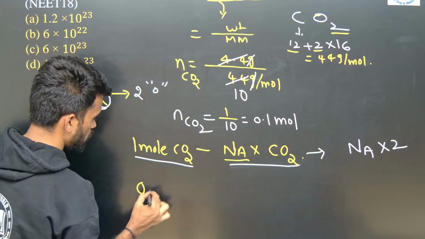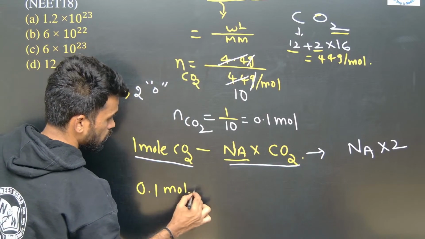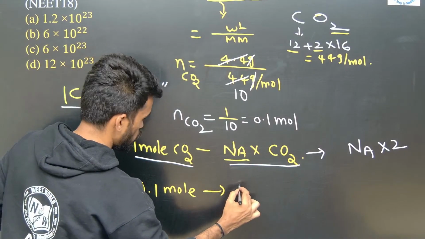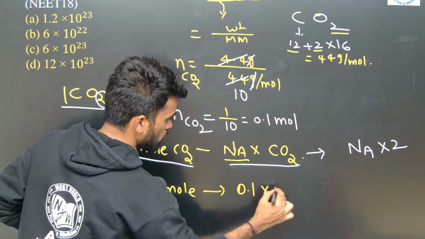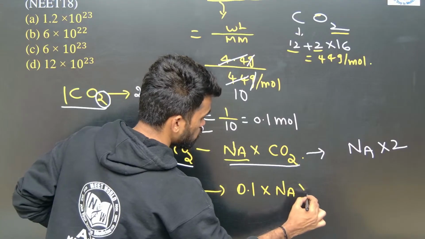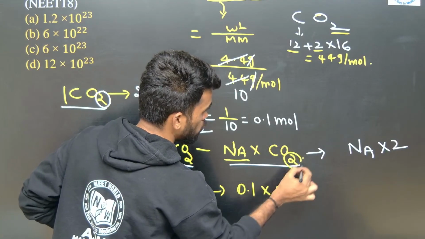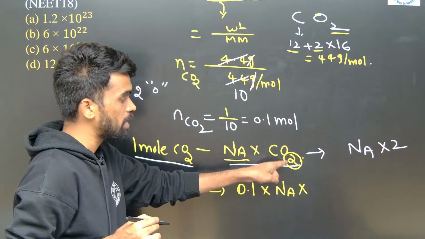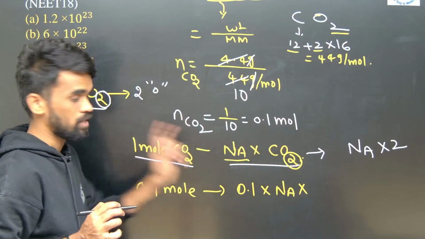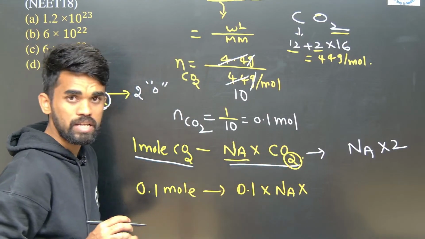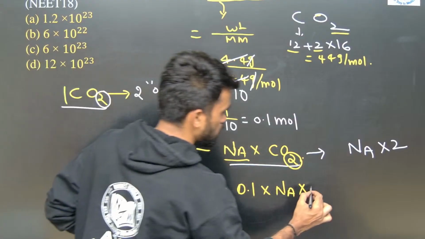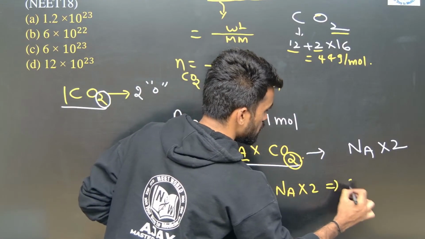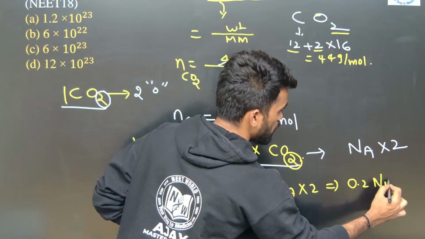If it is 0.1 mole, multiply number of moles into its Avogadro number into its atomicity. Atomicity means what? Number of atoms of that particular element. How many oxygen atoms are there here? 2, right? So multiply that 2. So it will be how much? 0.2 Na will be your answer.